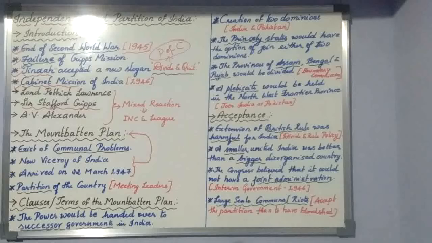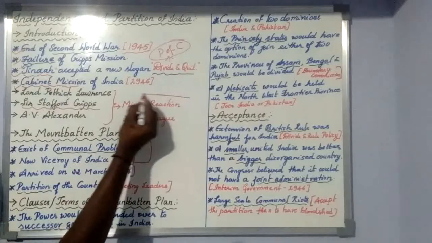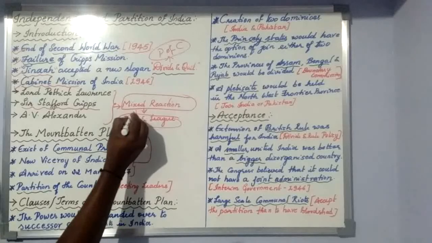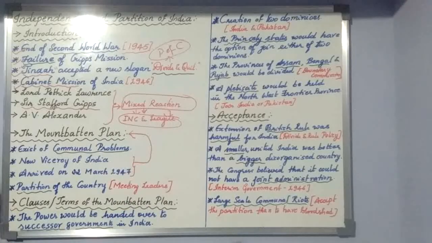These three members joined together and gave the Cabinet Mission Plan in 1946. But did India accept it? No, it gave a mixed reaction. Who gave the mixed reaction? INC and the League. So the Cabinet Mission also failed.